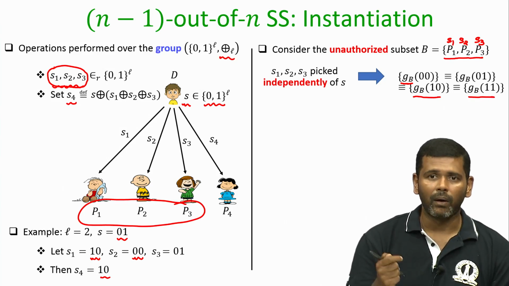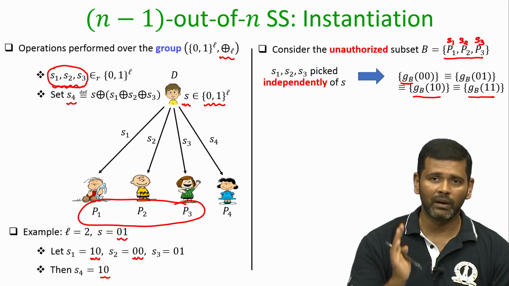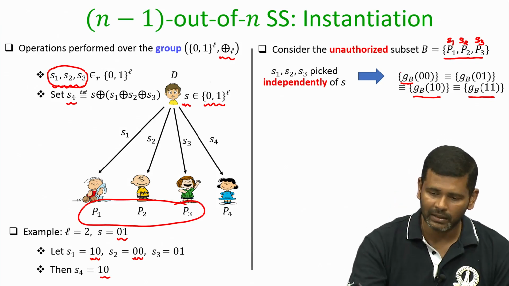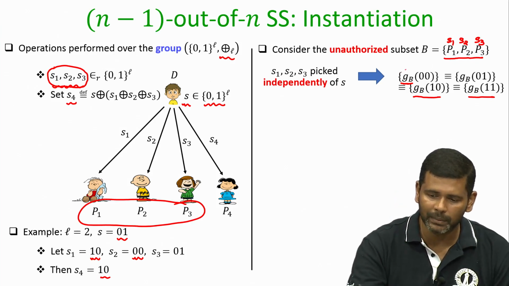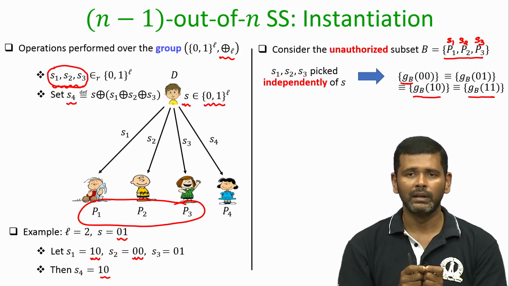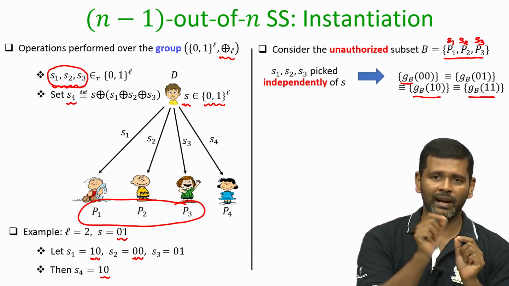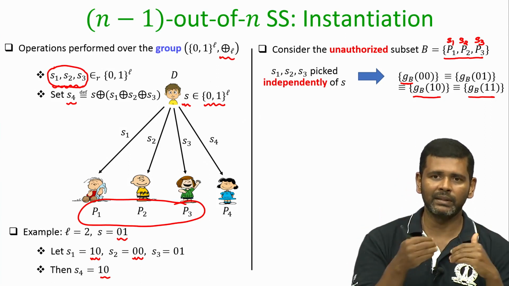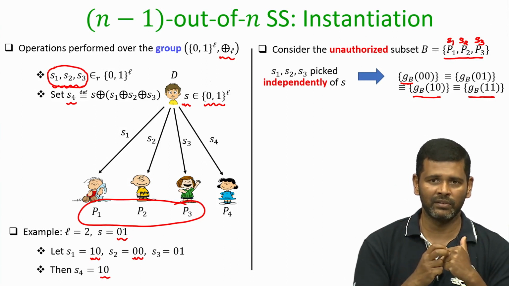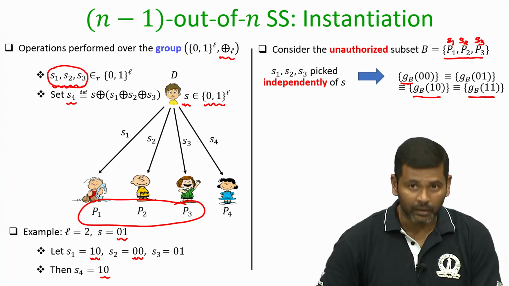And this variable GB is a random variable, it is not a variable which always takes a fixed value. That is why we are now going to talk about the probability distribution. Remember, GB of 00 within parenthesis means the probability that S1, S2, S3 takes different values with different probability, given that 00 is the secret which is shared, and so on. Similarly, you can interpret the remaining variables.